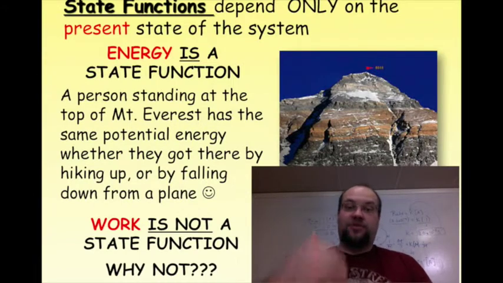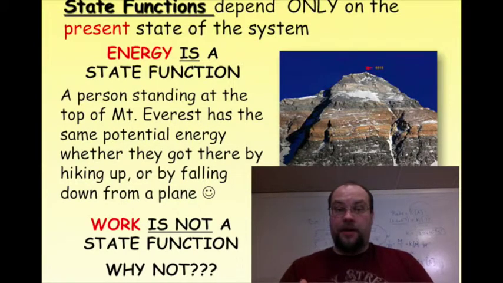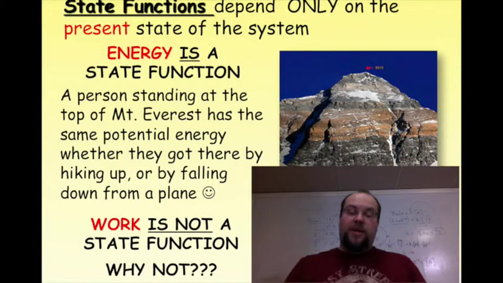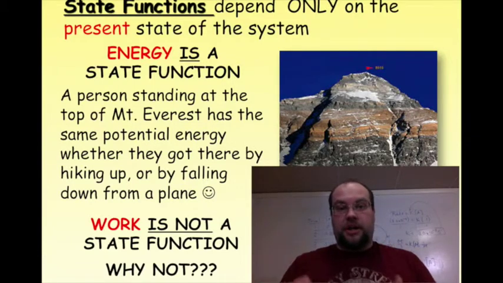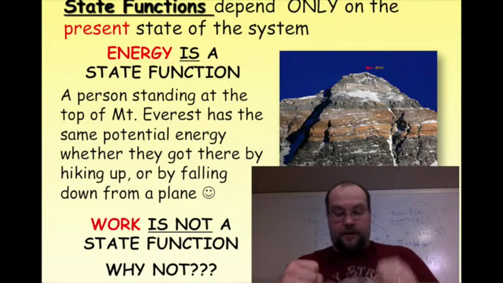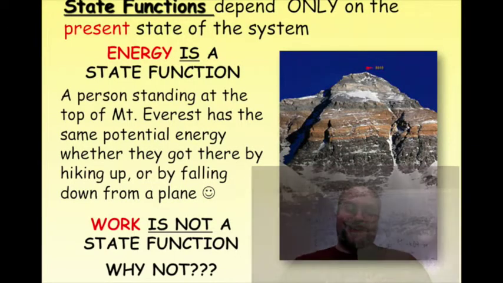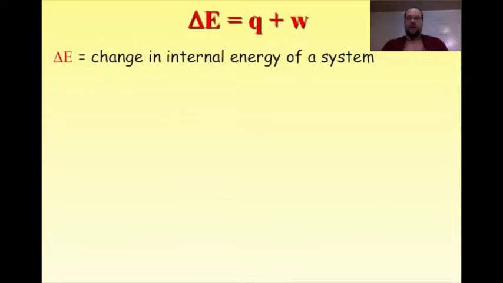How you got to school or how you got home, the amount of work is dependent on what car it was, right? If you drove a big 18-wheeler home, that took more work, more energy, than driving one of those tiny little smart cars. So work is not a state function. Now here's the equation. The change in energy, and we get into some fun letters here, equals Q plus W. Now Q is heat.